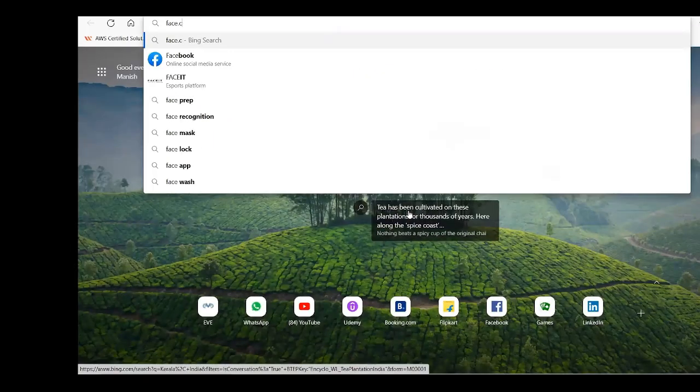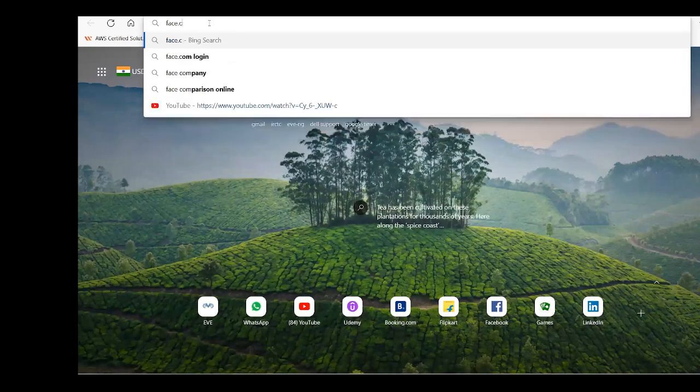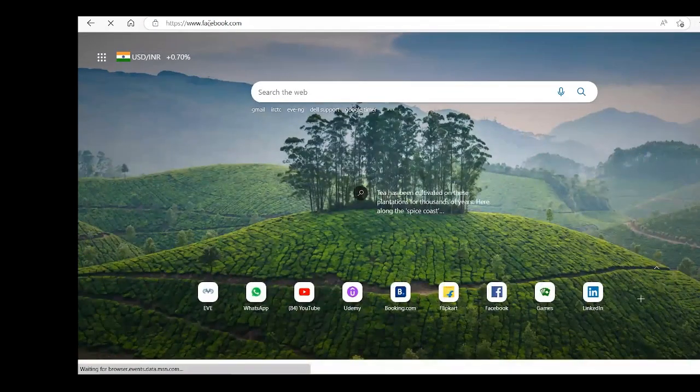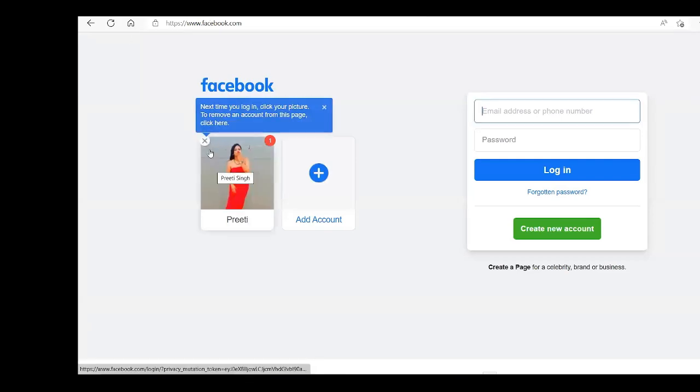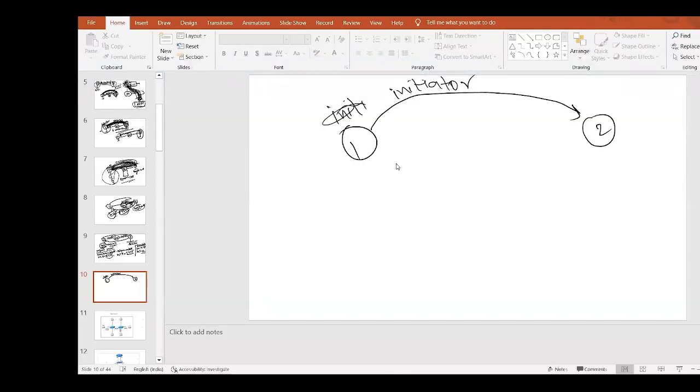If you don't understand this, like I'm typing facebook.com. Guys, see that I'm initiating facebook.com, and I will get this page. Facebook is replying to me. It's reaching the Facebook server, and the Facebook server is replying to me. Type your email address and then password, and you will log in. So that thing is happening here.